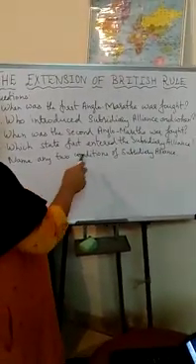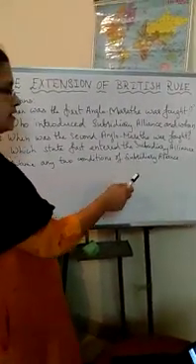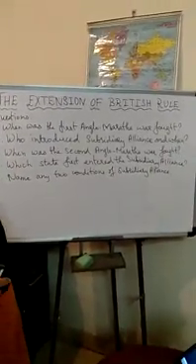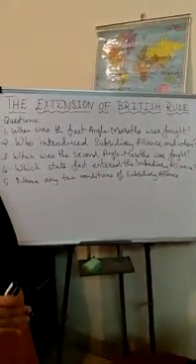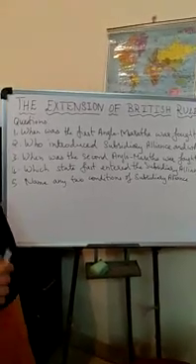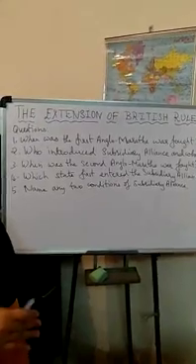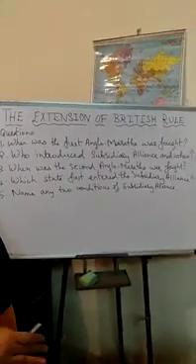Which state entered the subsidiary alliance? Hyderabad. Name any two conditions of the subsidiary alliance. The king who entered the subsidiary alliance had to keep the British army in his kingdom, and he had to bear all the costs, pay the wages, and give the revenue land to the British army.